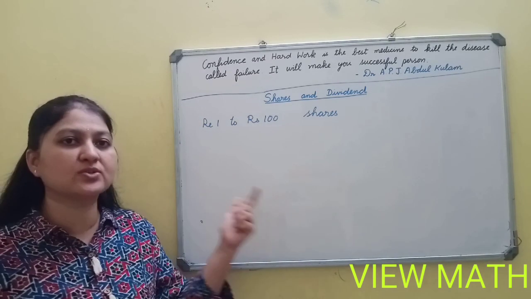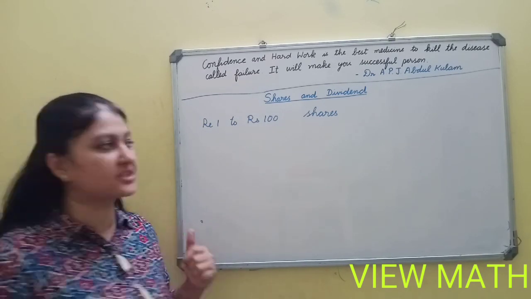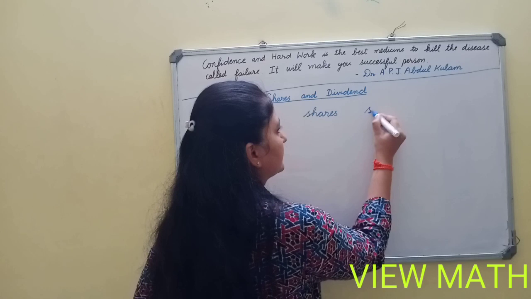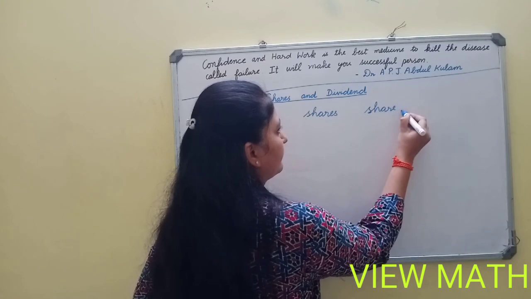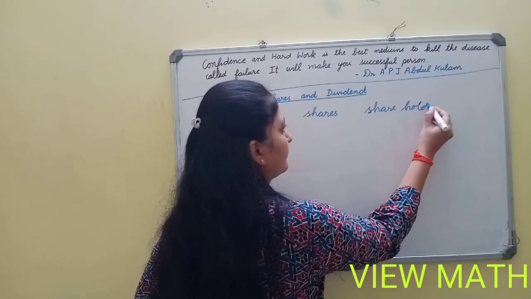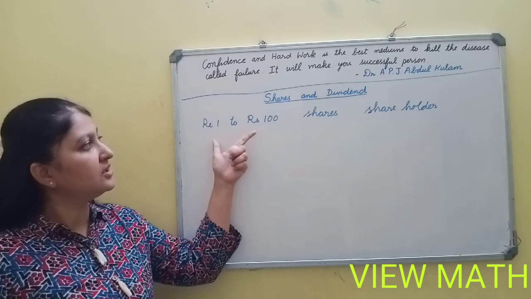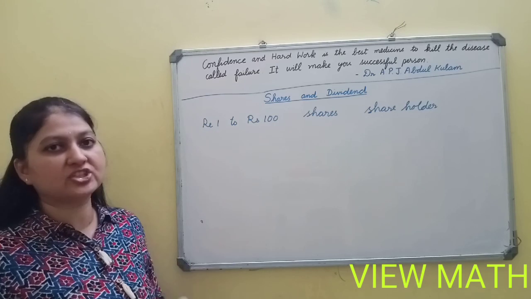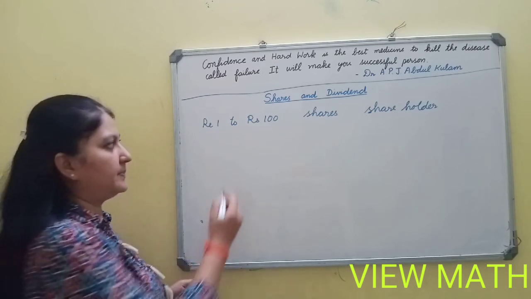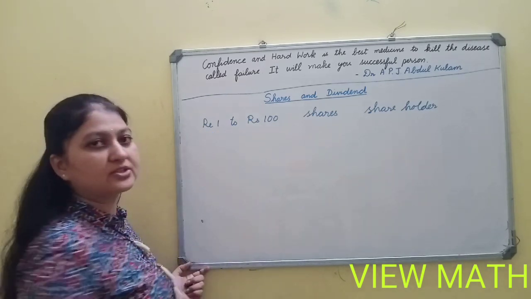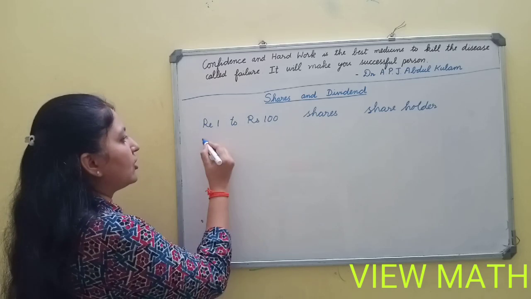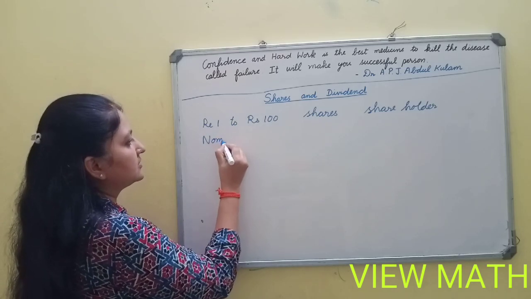The person who is going to buy the shares of the company is called as a shareholder. The value of the share is fixed by the company and it ranges from rupee 1 to rupees 100, and this is called as the nominal value.